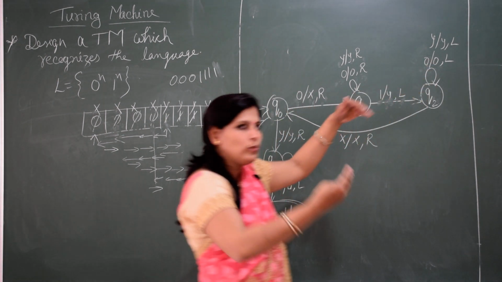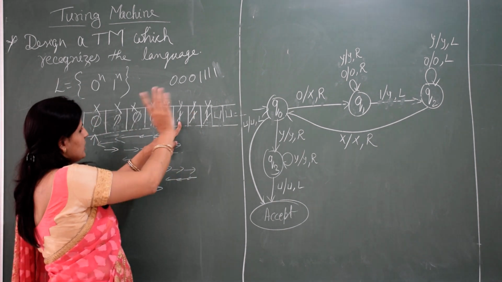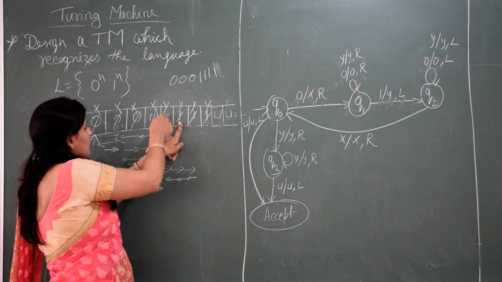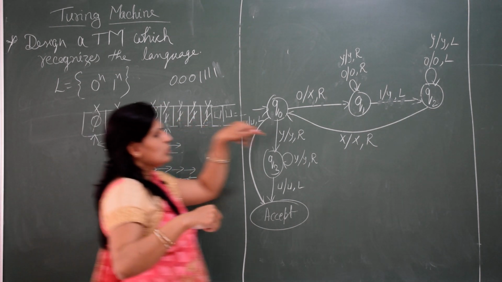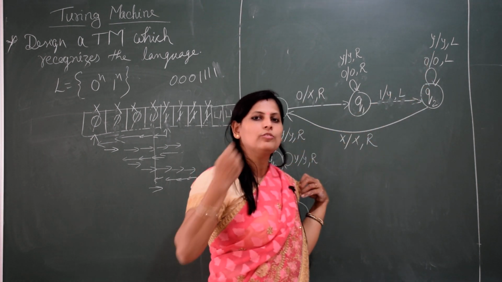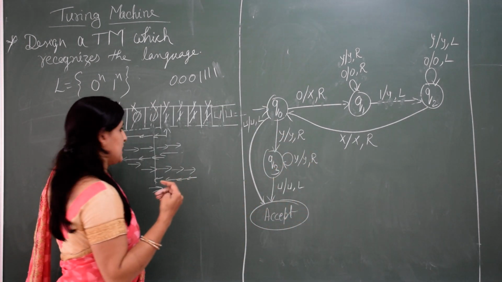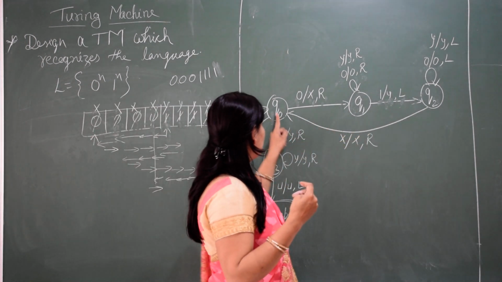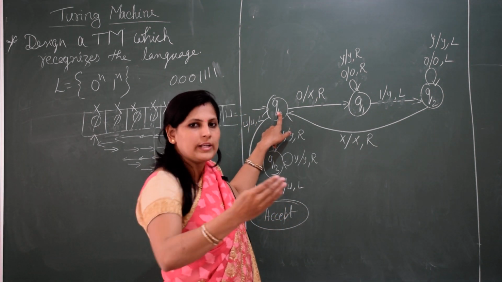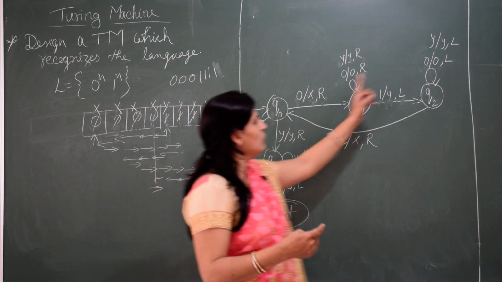When you are moving backward, the second one is also scanned. When you move back to search for x, you will get y and 0 in between. If you get y and 0, you leave them as they are and move left, because you are searching for x right now. As soon as you get x, you move right side. The same thing will be followed.